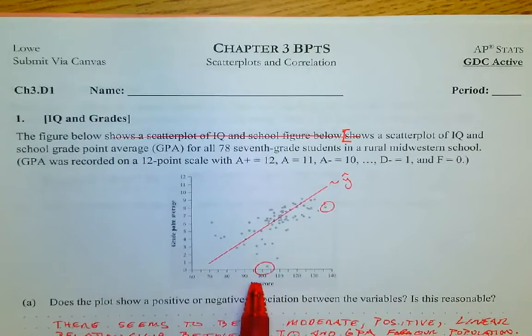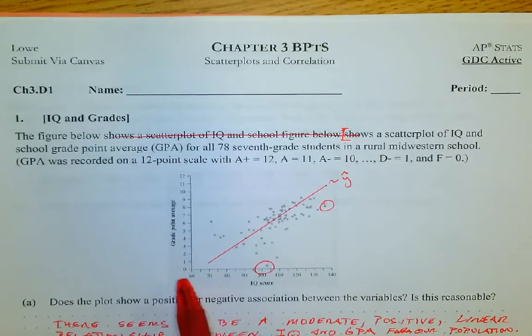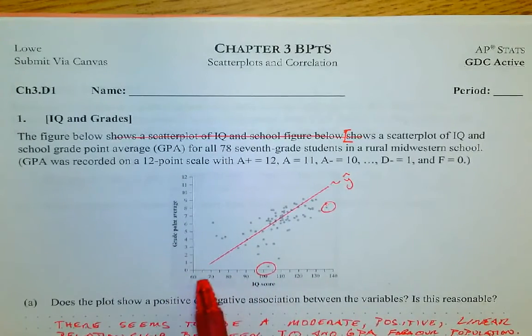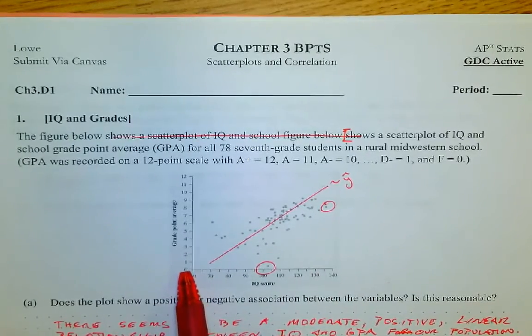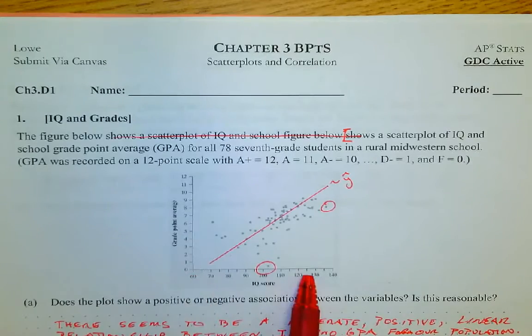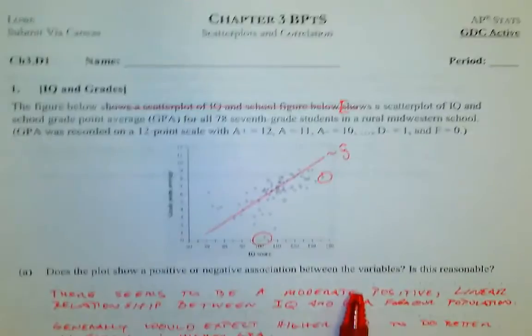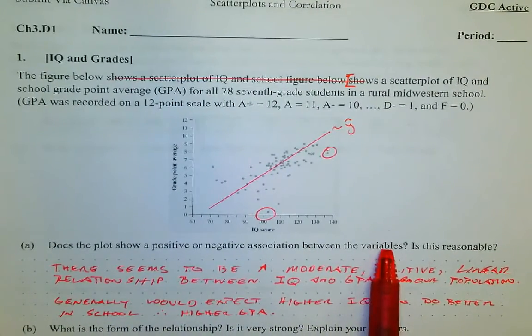Generally speaking, the first thing you state on a scatter plot is your explanatory. The second thing you state is your response. Notice on this axis, I don't have to start at 0 for a scatter plot. It's okay to have it scaled, but the distances should be the same. Right over here, the grade point average goes down to 0, so we see it. Right, so we have 60 for the x-axis, 0 for the y-axis. That's okay.